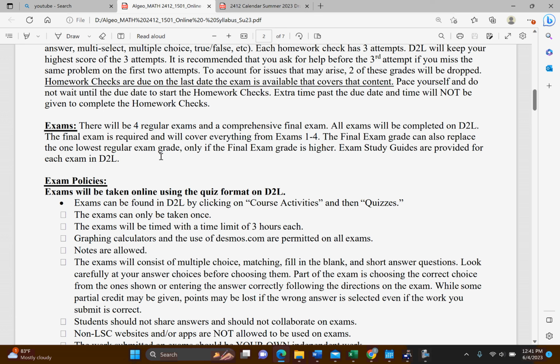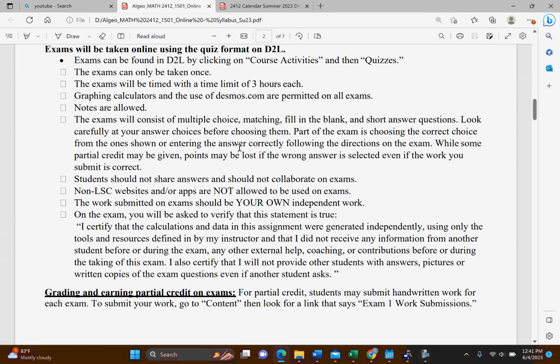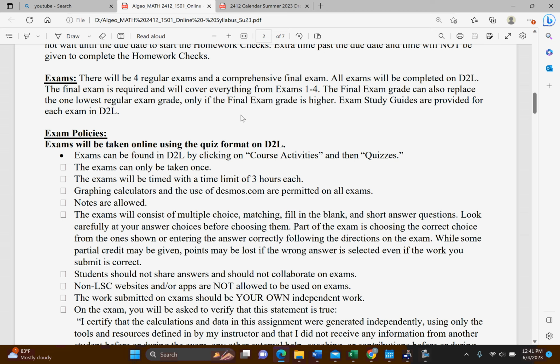Now, for regular exams, we won't have any makeups, but I will replace your lowest regular exam score with how you perform on the final exam. So, if you happen to do poorly on one of the four exams, it will get replaced by the final exam as long as it's higher than your lowest regular exam score.